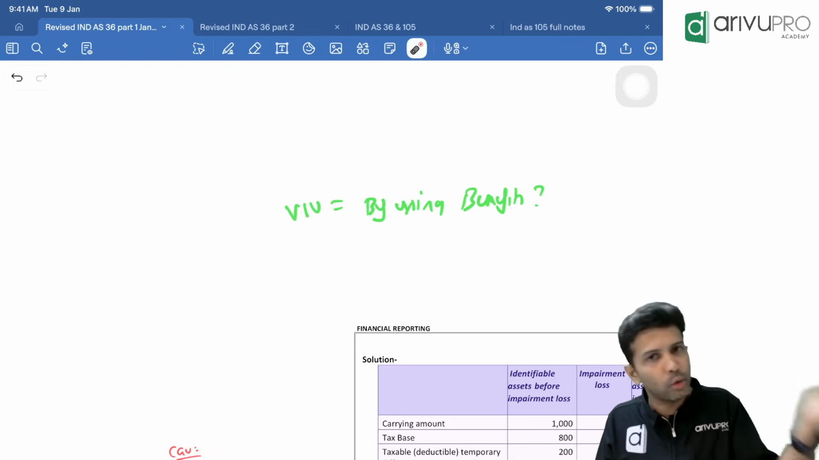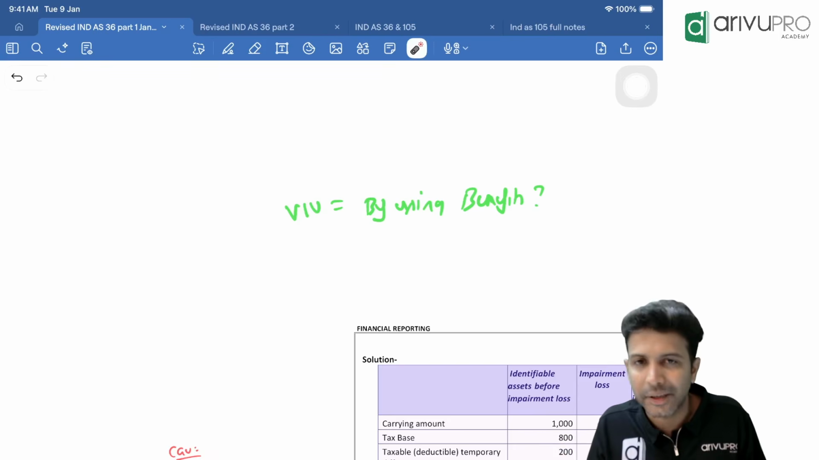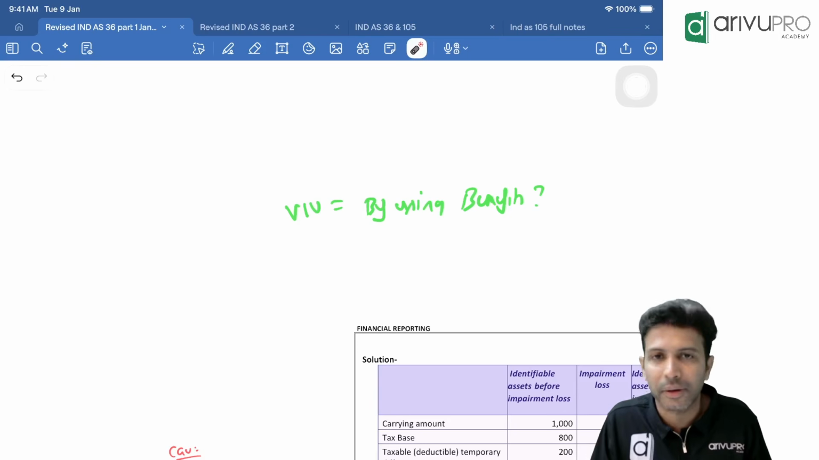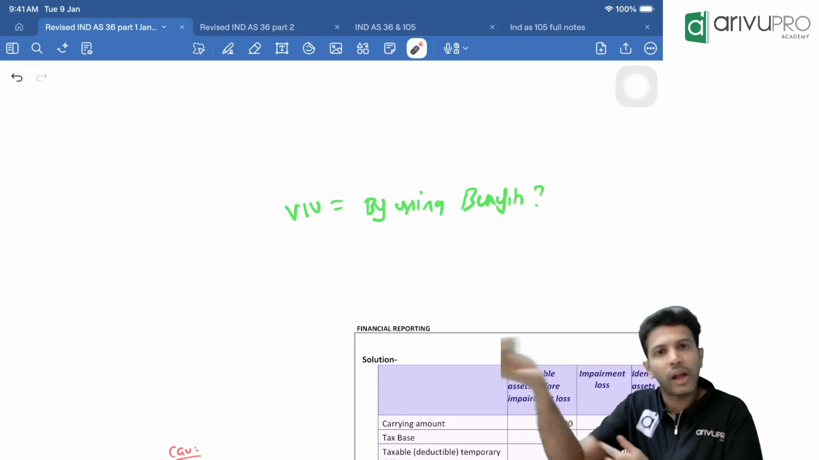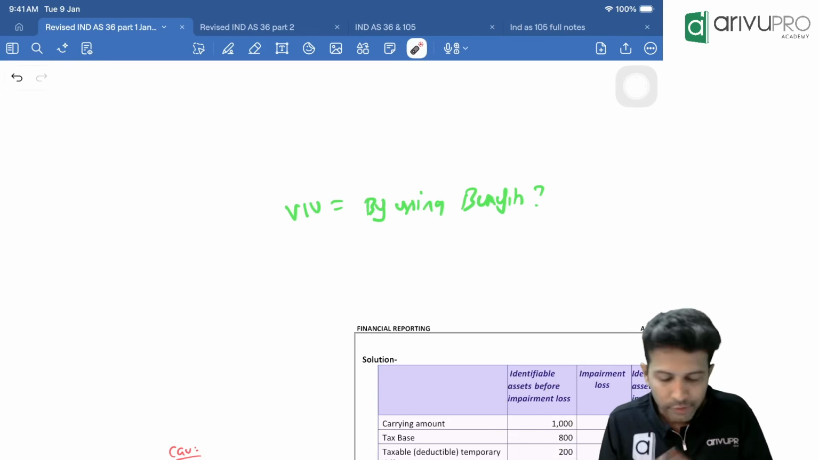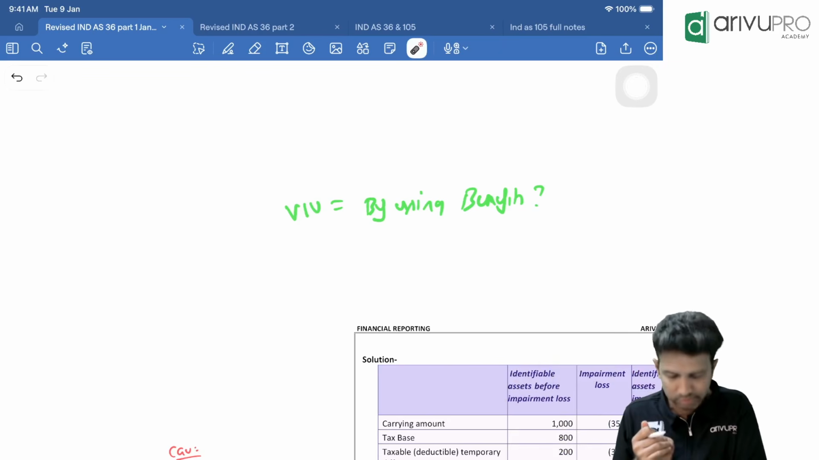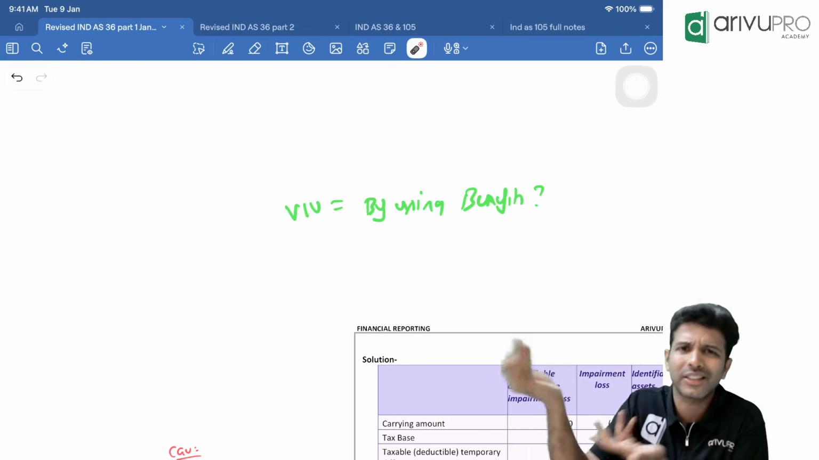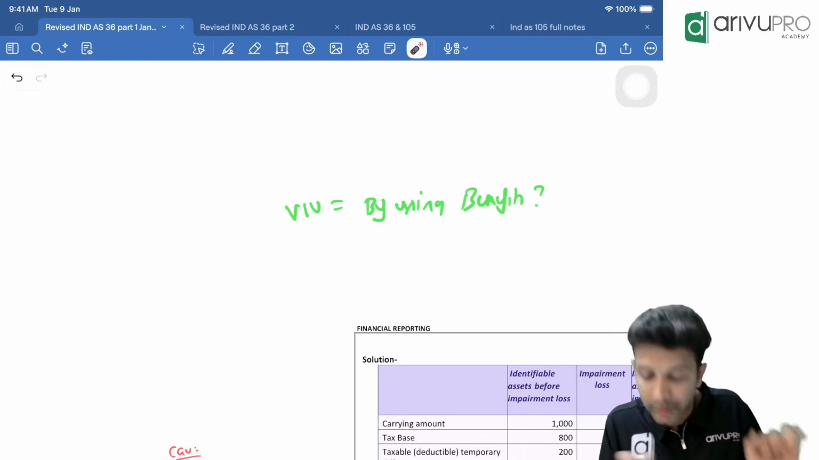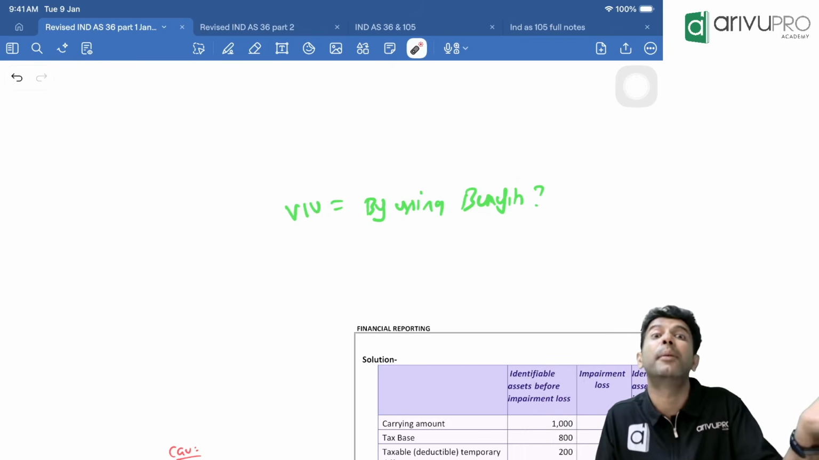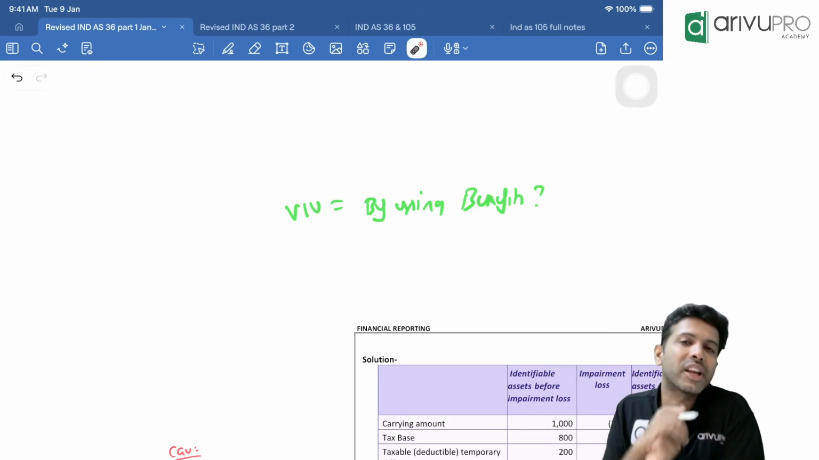From the sofa alone, what is the benefit? You will not be able to estimate it because it does not generate independent benefits. By selling the sofa, how much money you will get, I'll be able to tell. Fair value less cost to sell, I can find out, because fair value means by selling how much money you'll get. But value in use means by using, how much benefit. It does not generate independent benefit.